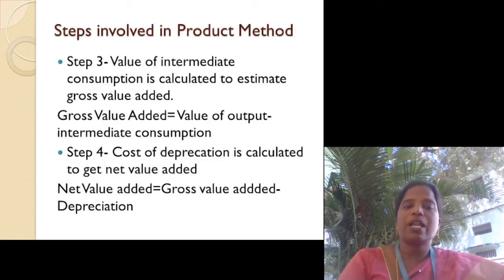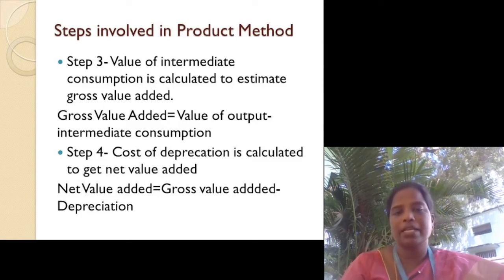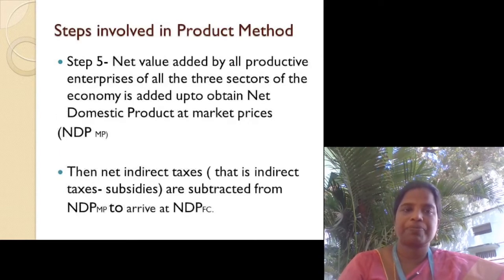Then gross value added is equal to value of output minus intermediate consumption. So first we will add the output. From the output we will subtract the intermediate consumption. In step 4, cost of depreciation is calculated to get net value added. So net value added is equal to gross value added minus depreciation.